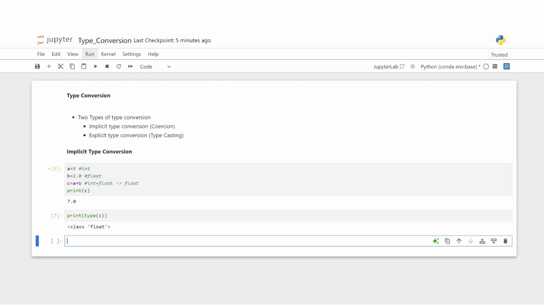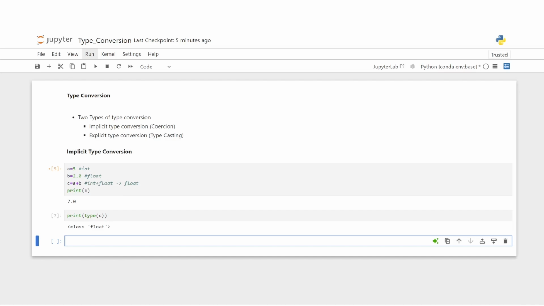Now there are certain rules for implicit type conversion. First is that it happens only when it's safe to convert data, that is, there is no data loss.